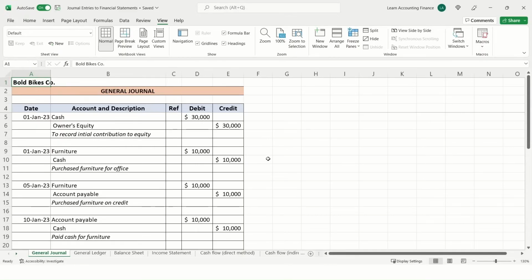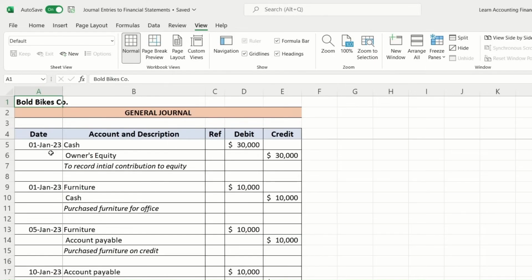So here I've summarized all of the entries we have done in Excel in a general journal format. So in our case, let's say the name of the company was Bold Bikes Company. So in the books of Bold Bikes Company for the month of January, you can see all of the entries are entered based on the date. So it starts with 1st of January when the owner of the business invested $30,000.